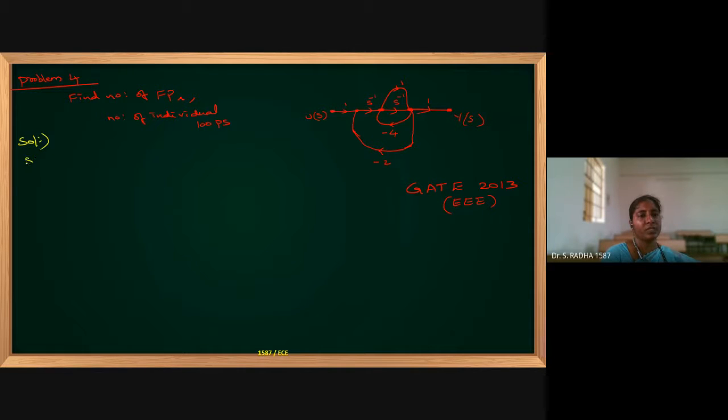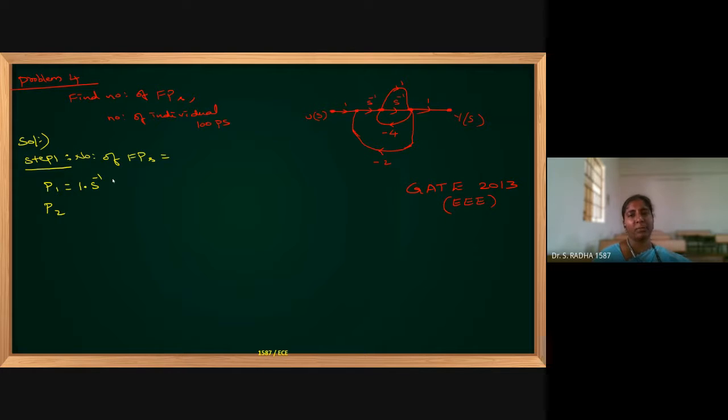Solution. Step 1, I am going to find the number of forward paths. I will write P1, P2 like that. I will not draw the diagram, I am just writing the gains. 1 into s power minus 1. Gain can be anything, whatever they are giving: a numerical value, s power minus 1, or g1, g2, h1, h2, anything.